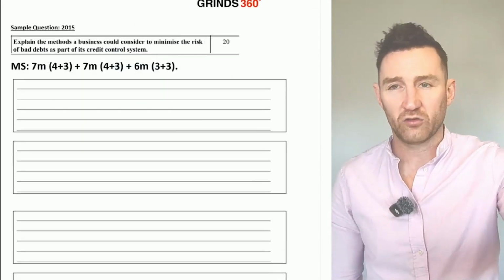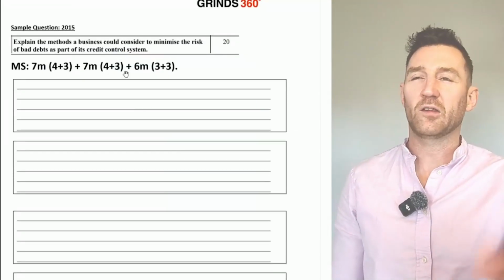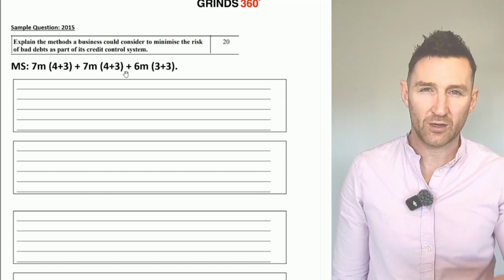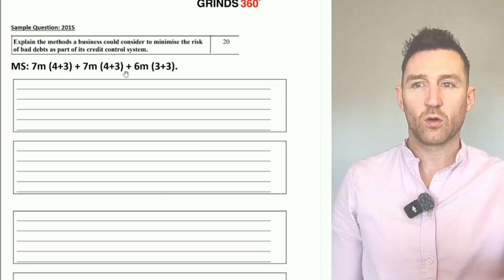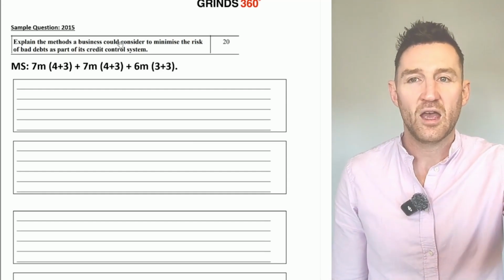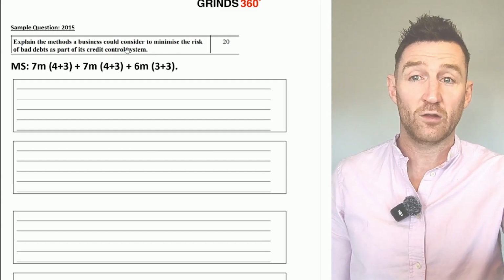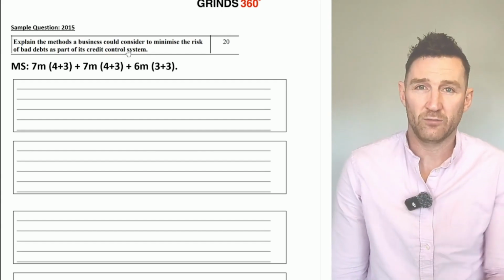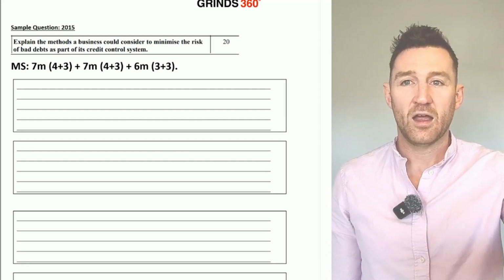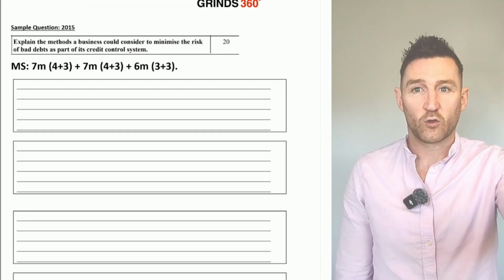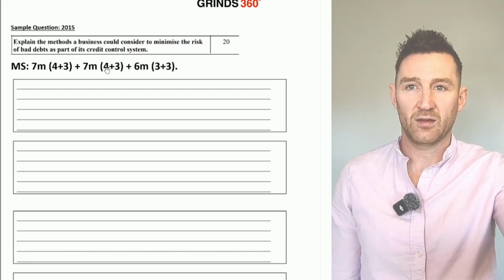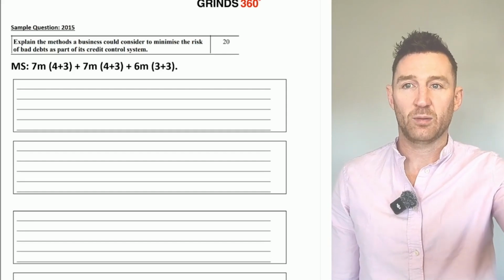On the next page, I just threw this in as a question. I like this because it does have a lot of links with the stuff that you see in Unit 4, right? Explain the methods a business could consider to minimize the risk of bad debts as part of its credit control system. But it's really all about improving liquidity here. They're looking for 3 methods, so state and explain, state and explain, state and explain.